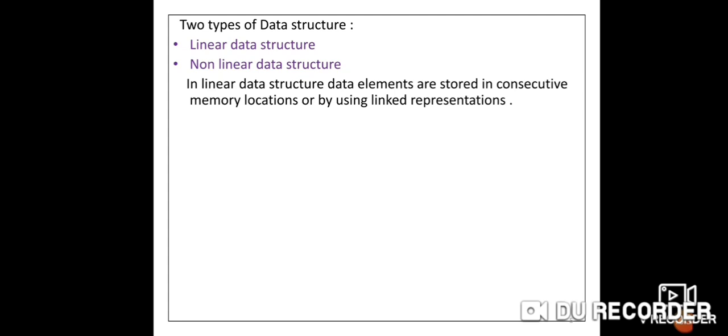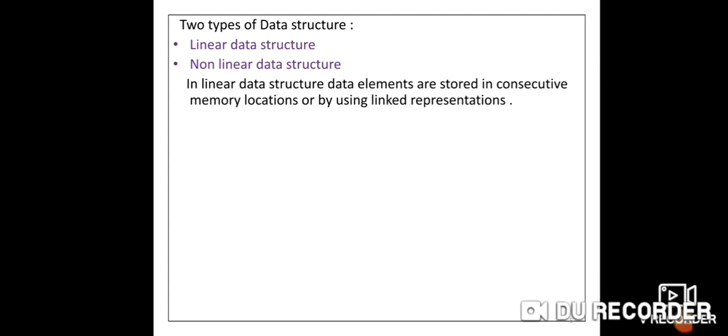What is the example of this linear? Continuously. You can store the data continuously. Not like this: suppose here you stored 1, then gap, then stored 2, then gap, then stored 10. It is not like this. That is non-linear data. But in linear data structure, data is always stored in contiguous memory locations. It is called a linear data structure.